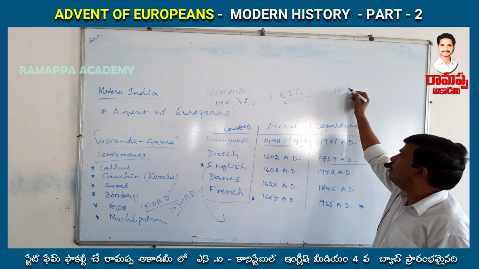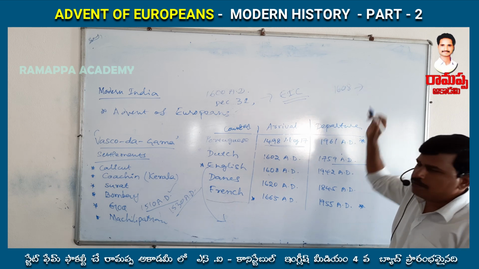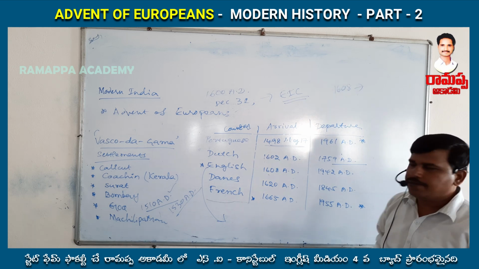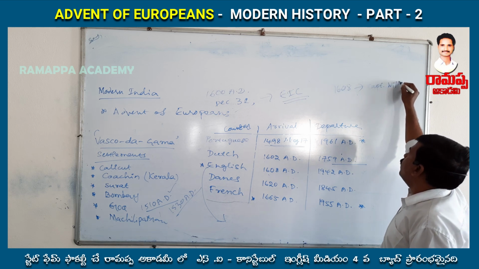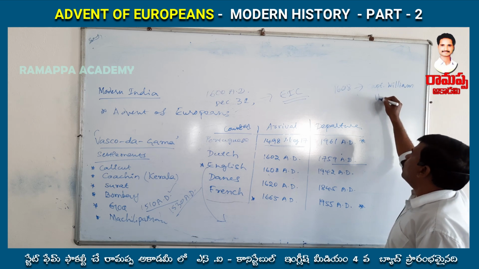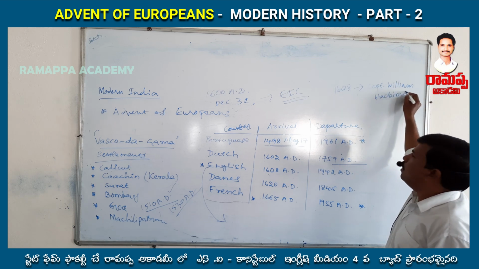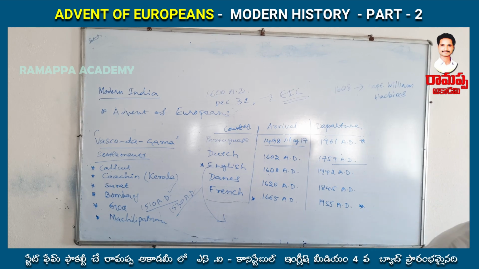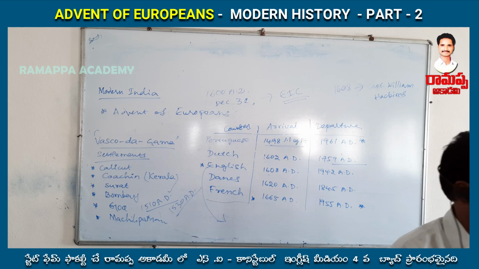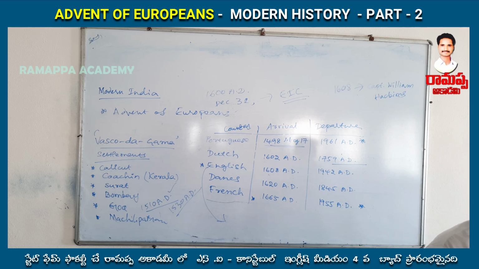In 1608, the important person, Captain William Hawkins, came to India with the ship called Red Dragon. He wanted to give an application to start a trade center or settlement in Surat to King Jahangir.